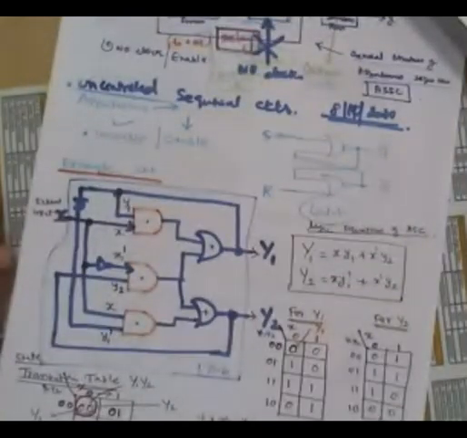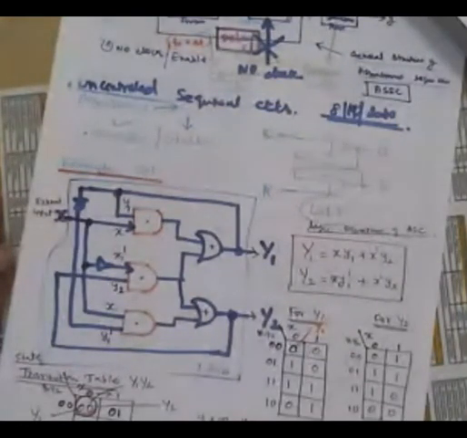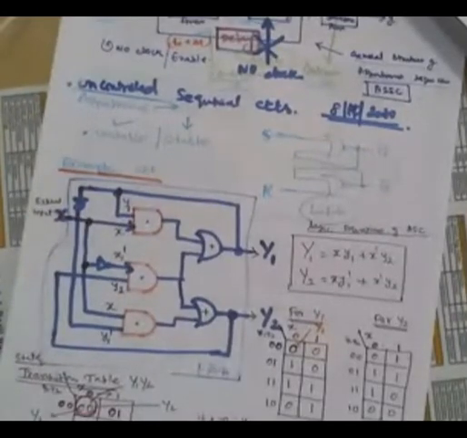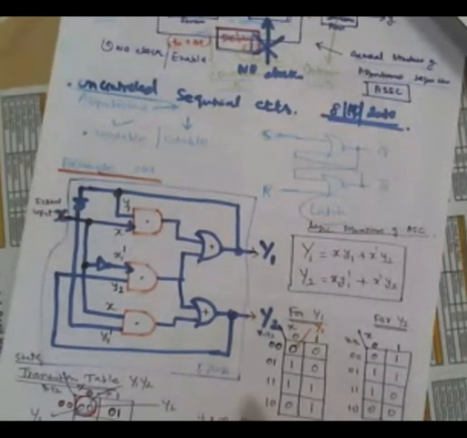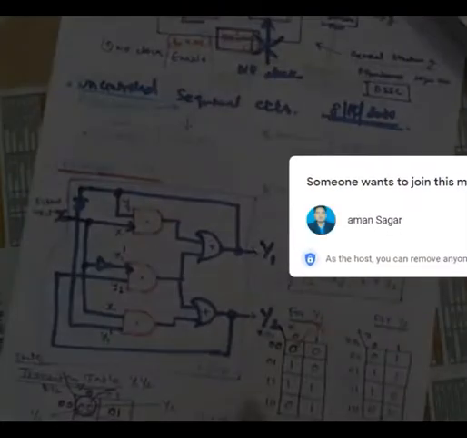Relatively it is a complicated circuit, but it has its own advantages, right? In some cases we need to go for this kind of circuit only. We will see applications subsequently. Today we will also try to demonstrate some asynchronous sequential circuits in the lab, after showing the finite state machines, Mealy and Moore models, for some applications.